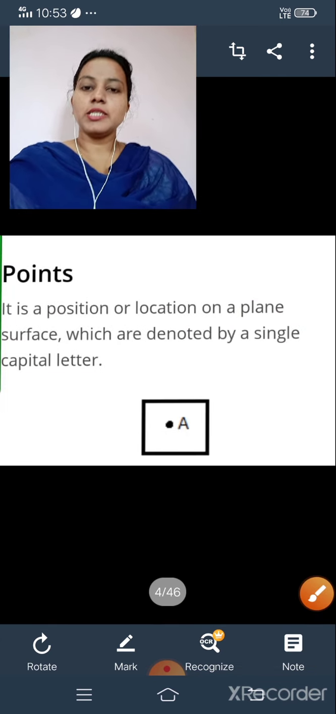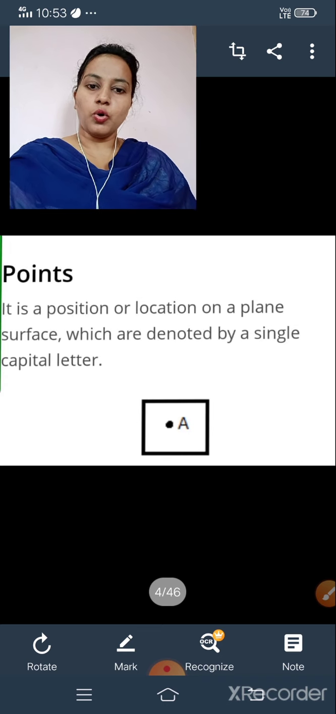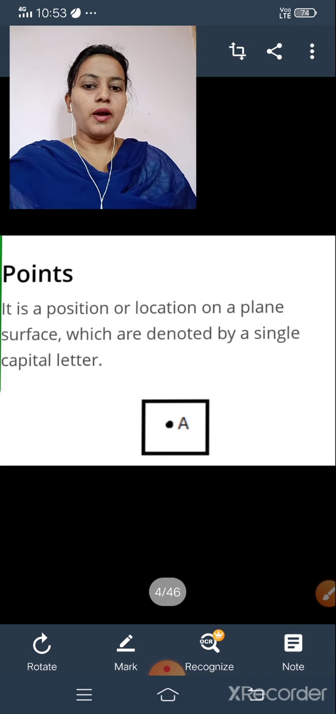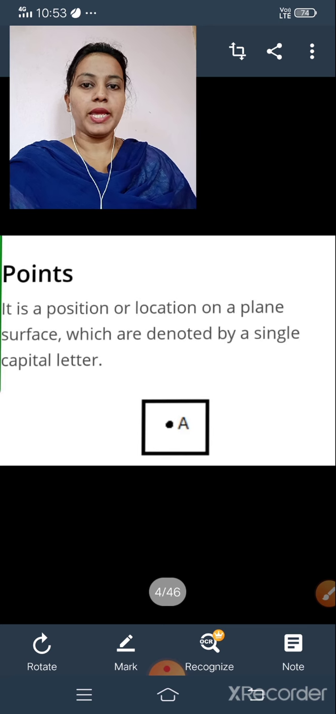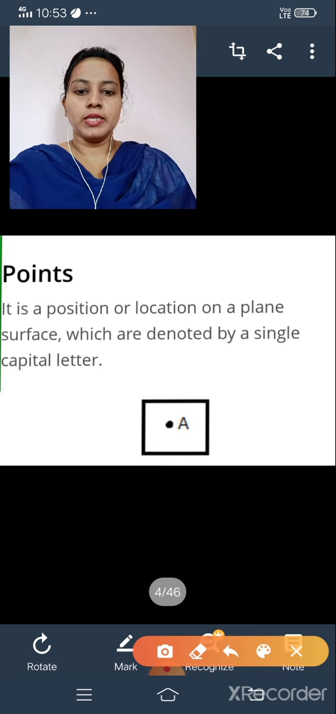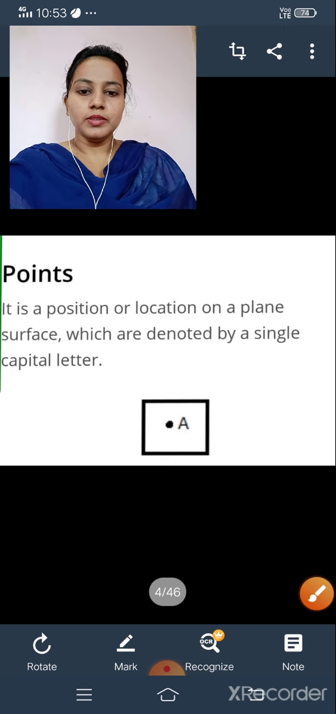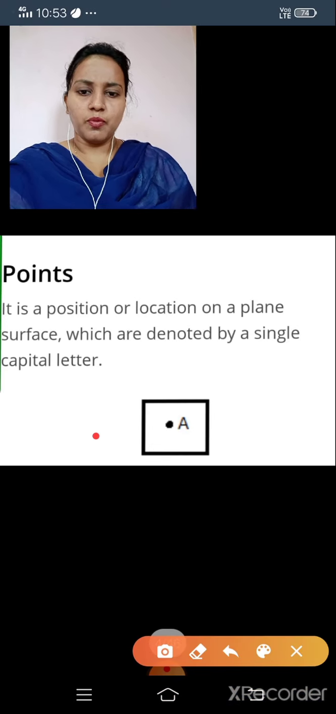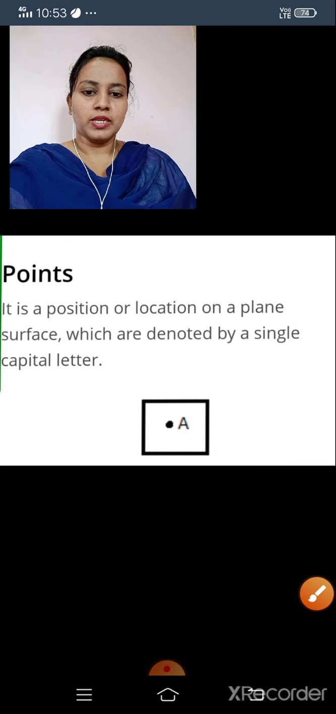First one is point. What do you mean by point? It is a position or location on a plane surface. That is the definition of a point. For example, see here, this is a point. Is it a point? Yes, of course, this is also an example of a point.